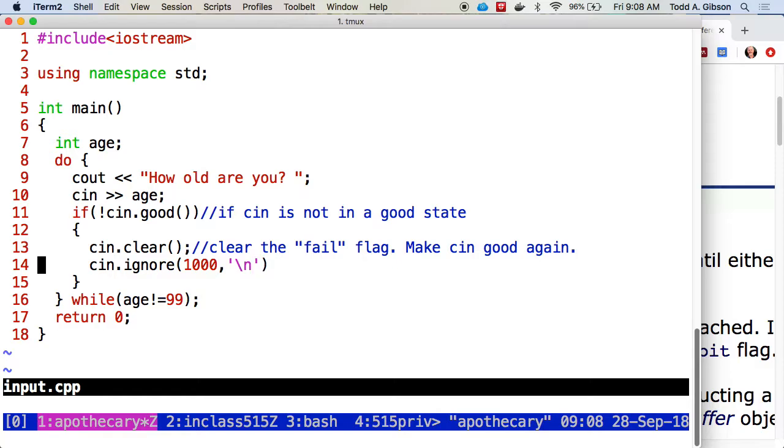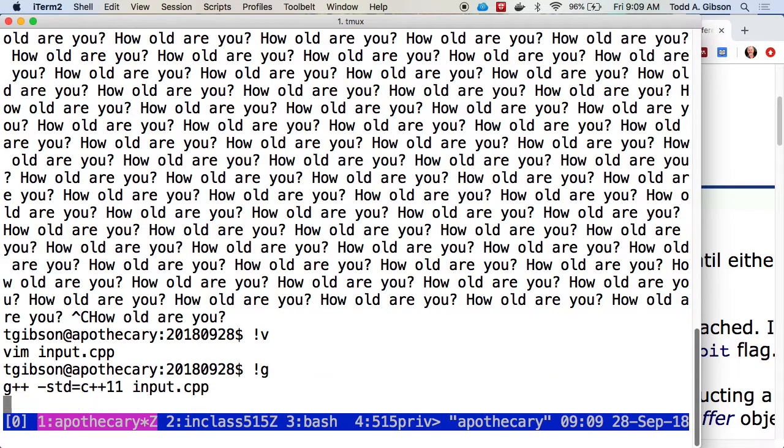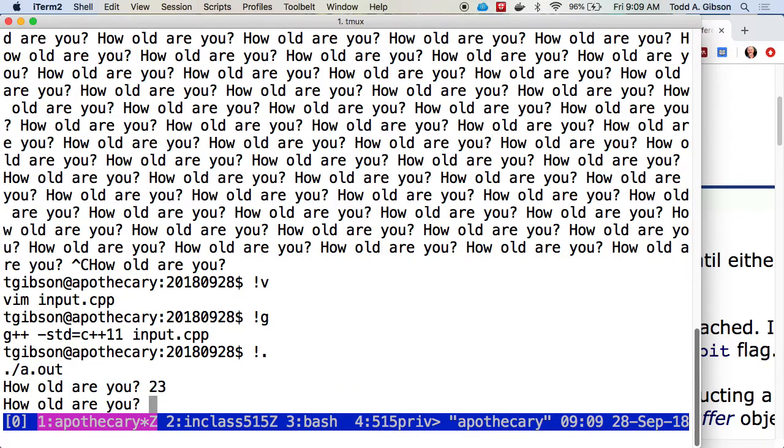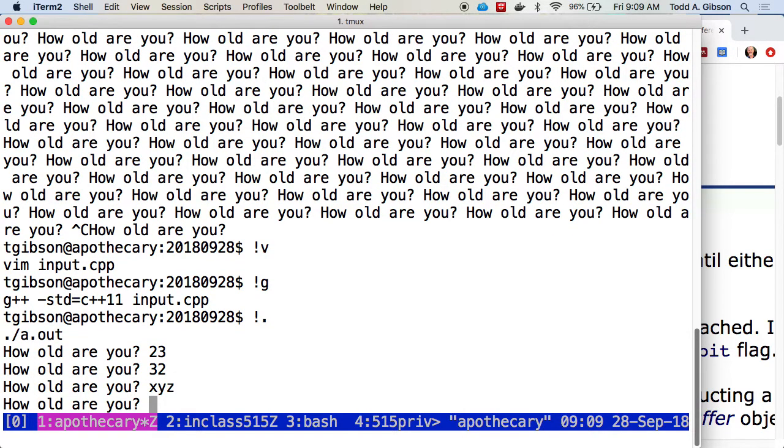This is not perfect. In production code, people would kind of smirk at this because you want to make your code impervious to what the user can do, and someone could easily type more than 1,000 characters, which would force this to loop over again. Stakes are low in 111. We don't need to look at more complex strategies for putting a value here. So we just say 1,000 and go, yeah, we're good with that. So up to 1,000 characters will be ignored, up to and including the first newline it encounters. And that should solve our problem. So 30, 23, 32, XYZ, and then it cleared it, ignored those, and we're good to go.